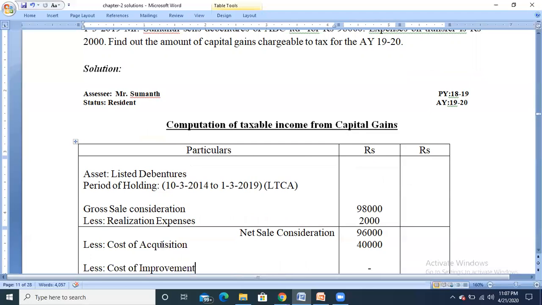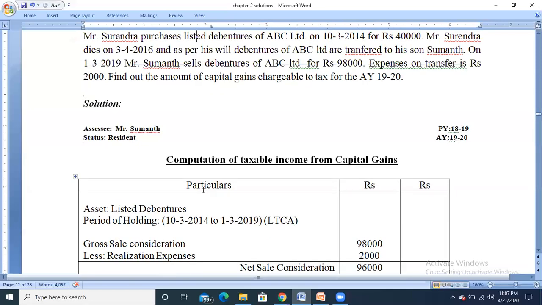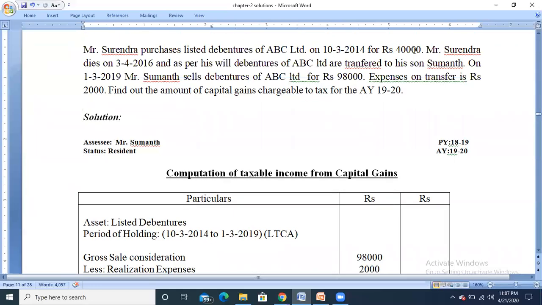From that, minus the cost of acquisition, because the given capital asset is listed debentures or debentures. For debentures, the index cost of acquisition is not applicable. Only the cost of acquisition or cost of improvement has to be taken. So cost of acquisition, since the asset has been purchased after the base year, that is 1/4/2001, the purchase price will be the cost of acquisition. So the cost of acquisition will be the 40,000, which has been incurred by the previous owner. So take 40,000 as the cost of acquisition.